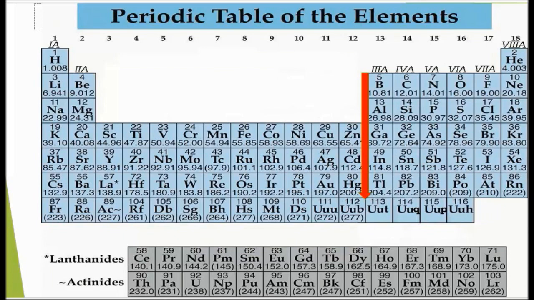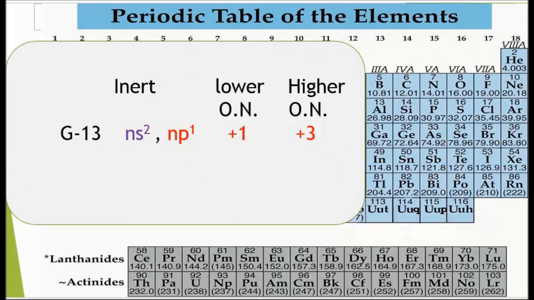Group 13 includes boron, aluminium, gallium, indium and thallium. When group 13 elements lose their np electrons, they show the lower oxidation state +1, and when they lose ns and np electrons, they show the higher oxidation state +3.